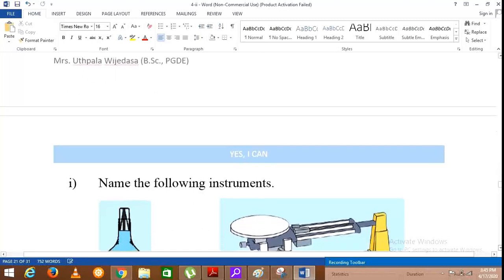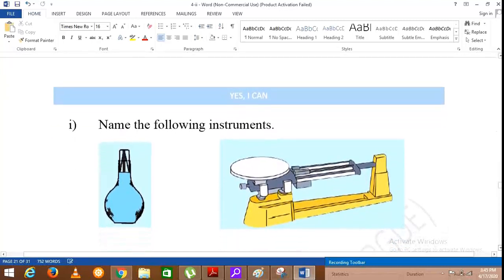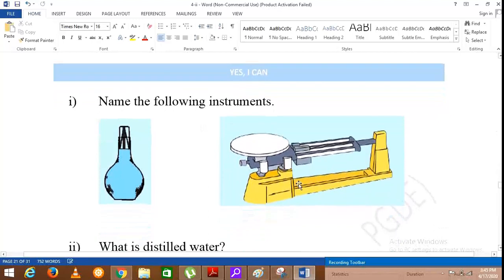Right. Here you are shown the density bottle, or it is also known as the specific gravity bottle, and this is the triple beam balance, which you use to measure the mass of a substance.